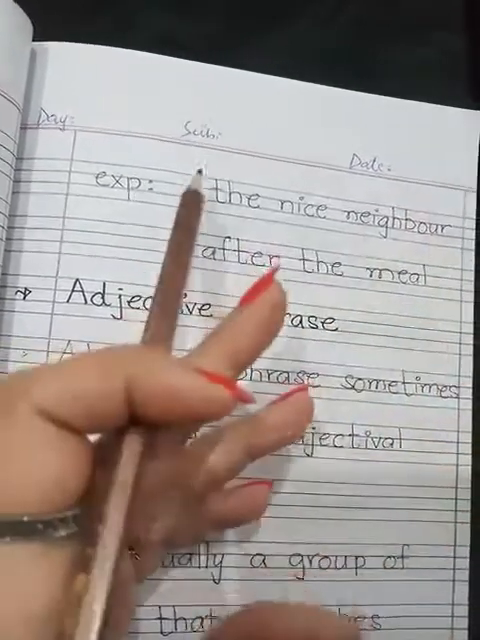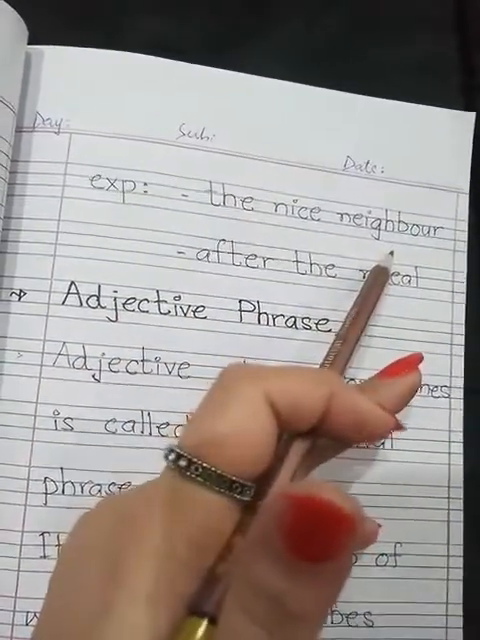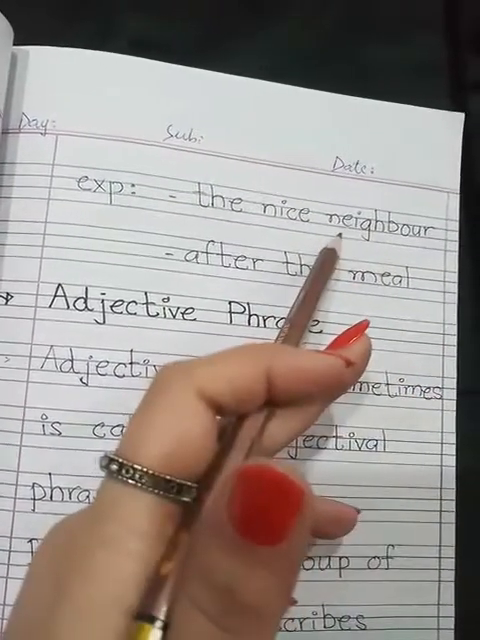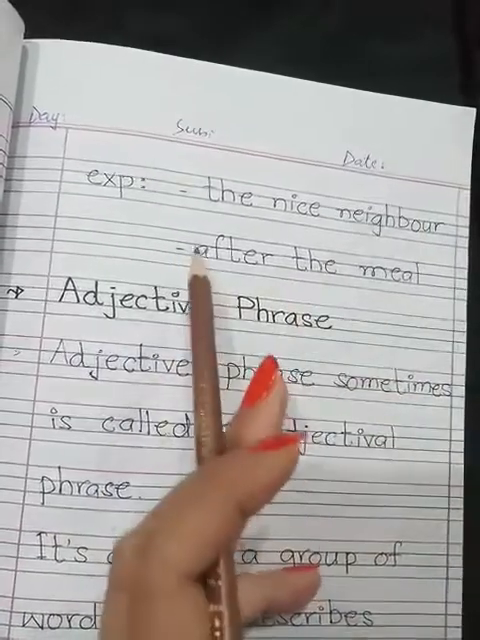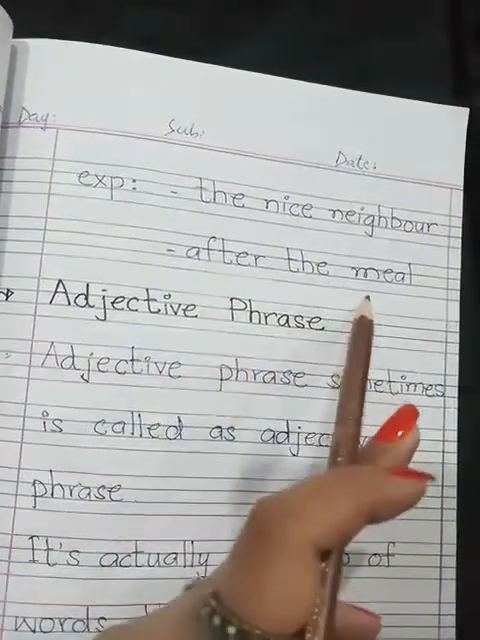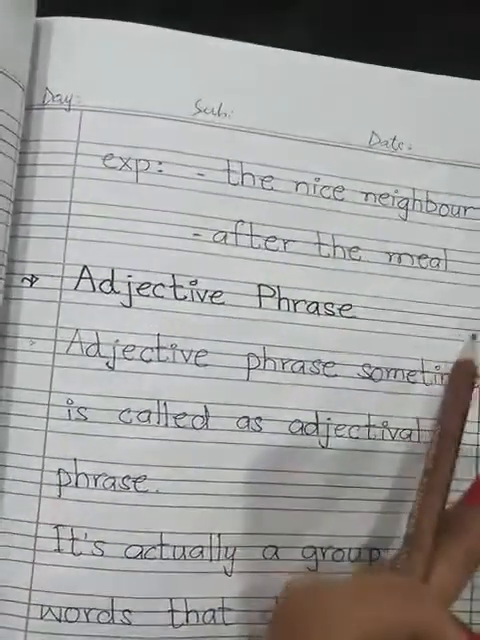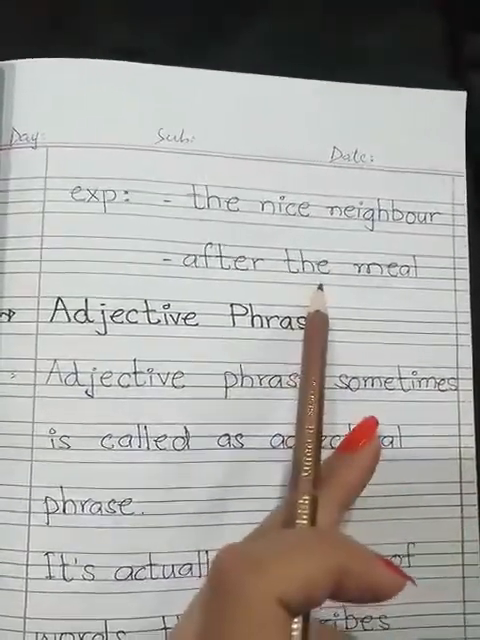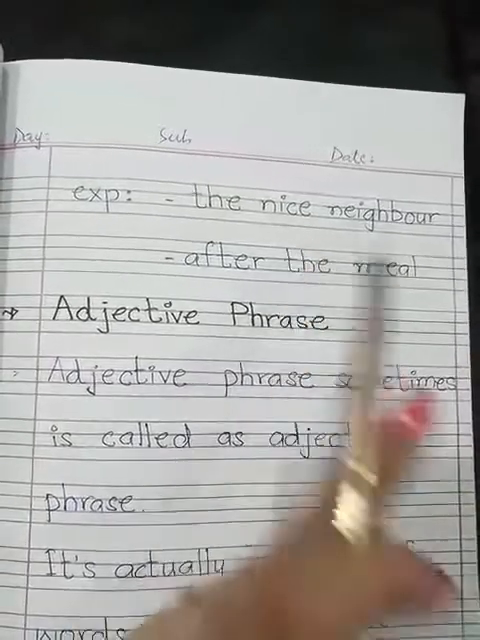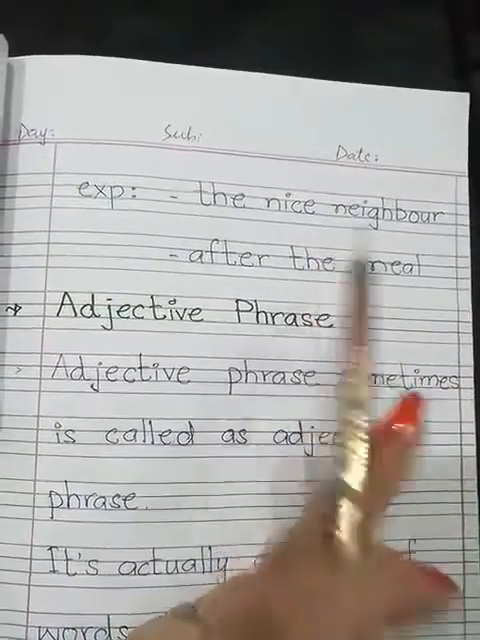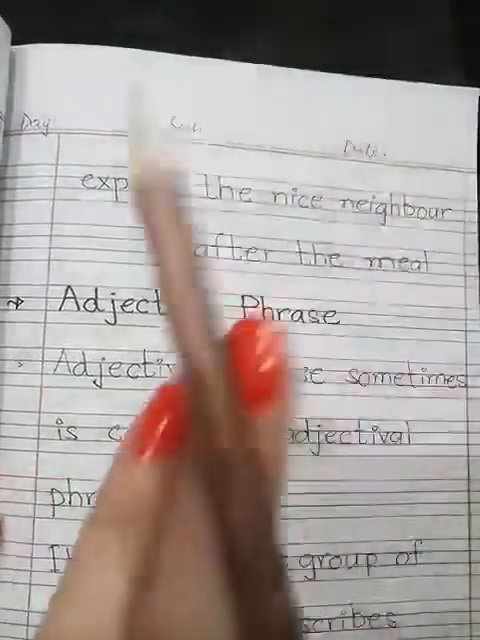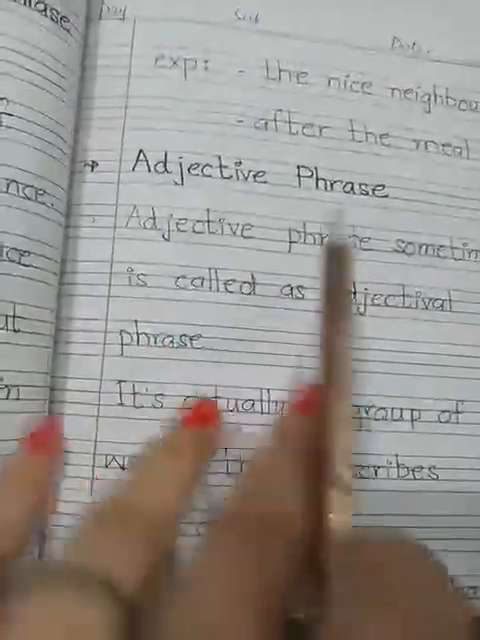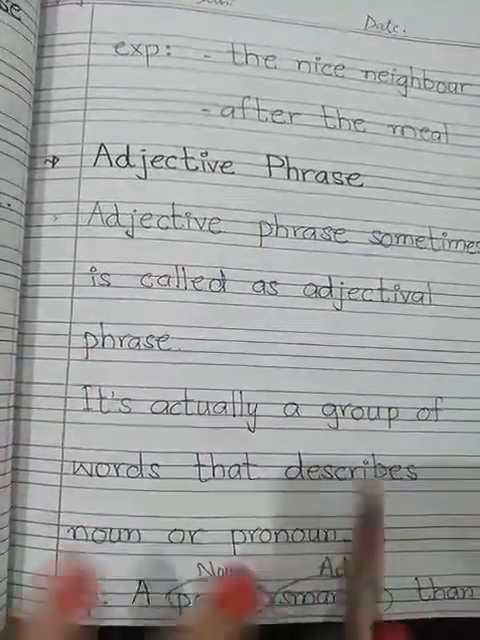Now what will we do with the nice neighbor? It does not give you any idea related to the neighbor. Now look at the second one, after the meal. What will we do after the meal? Are we talking about the meal or are we talking about the time? So for that you have to first understand it and after that we will practice it through exercise.